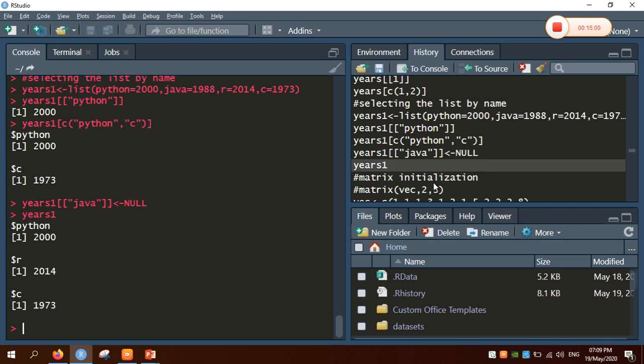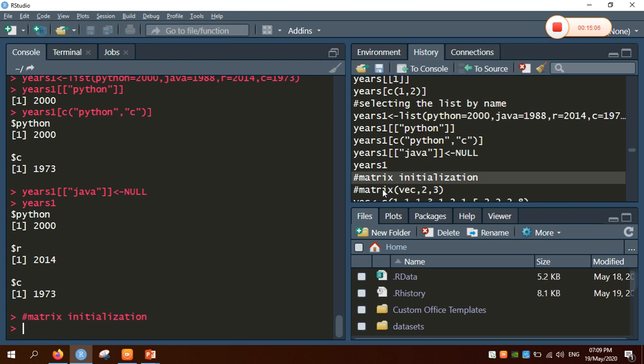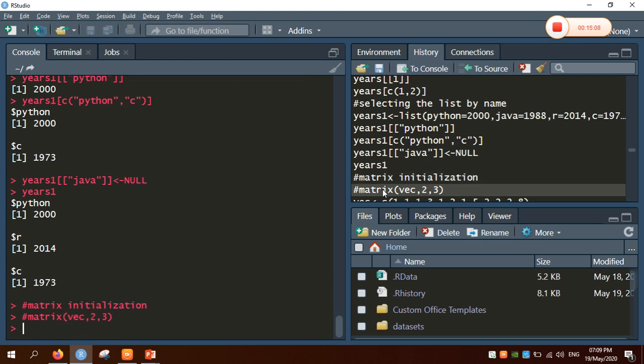Now coming to the matrices. What is a matrix, and how do we initialize it? A matrix can be initialized by passing a vector as well as rows. That is, whenever we are trying to create a matrix, we have to pass the vector as well as the number of rows and columns we want to display.